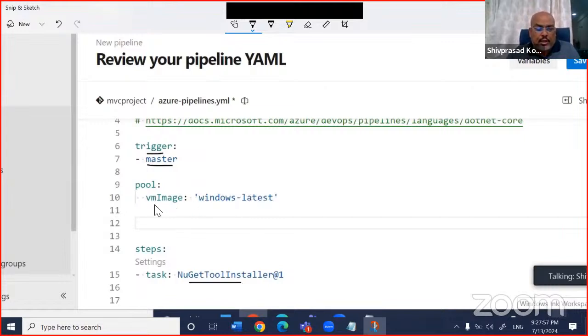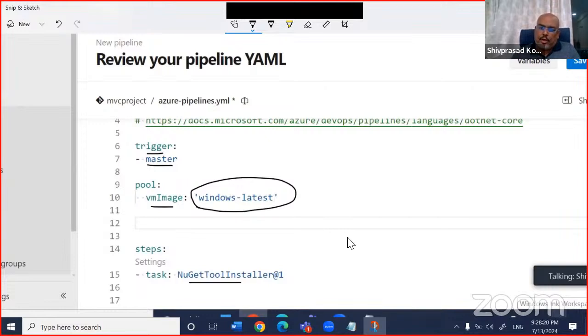You can see here, it is saying from the pool, go and take the Windows operating system latest image, and inside that, go and run this pipeline. So one more important word I'm introducing here is agents. Agents are nothing but, you can think of them as small computers inside which your build will run.